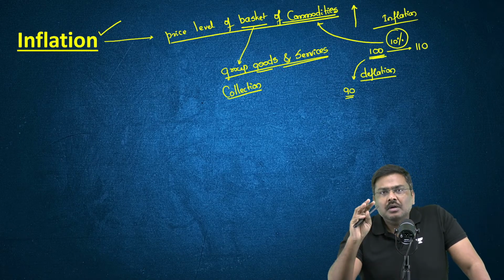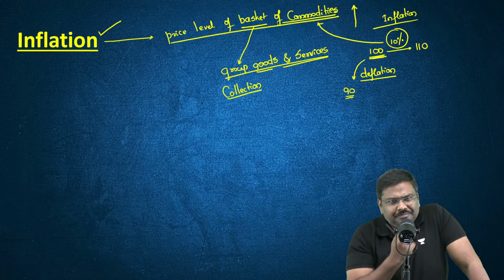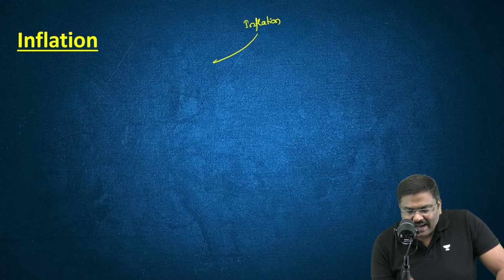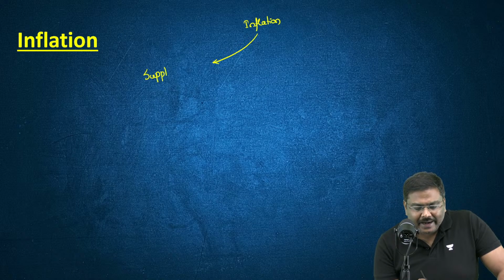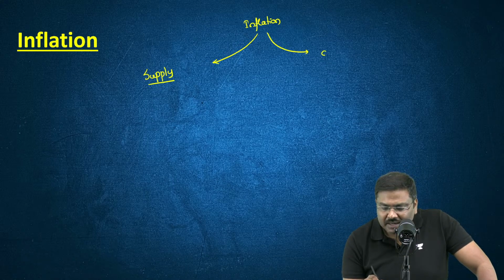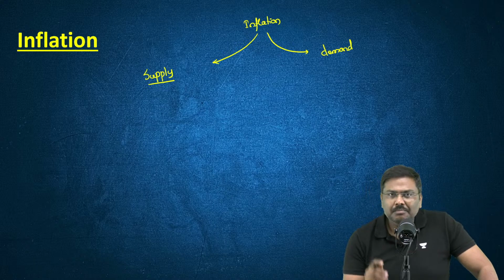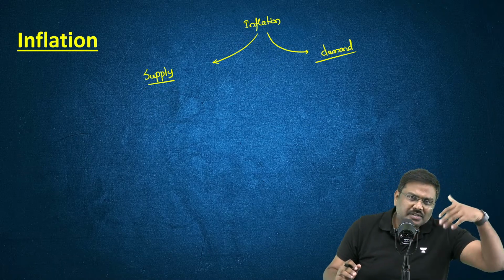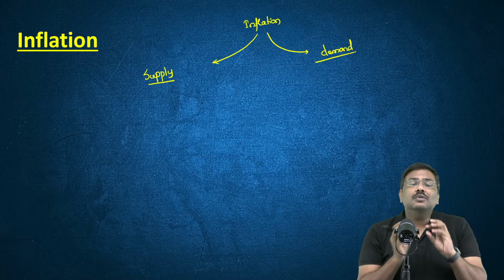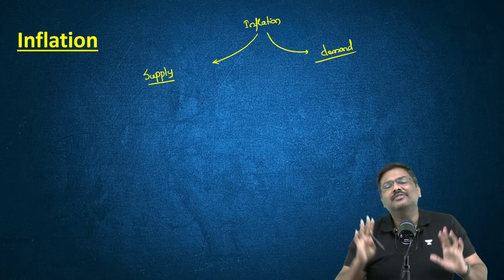That's point number two. Point number three: why does it happen? If there is inflation, why does it happen? All of you, please listen to me carefully. Whenever you talk about inflation, it can happen because of supply side factors, or it can happen because of demand side factors. I'll explain both of them. Sir, what do you mean by supply side factors? What do you mean by demand side factors?